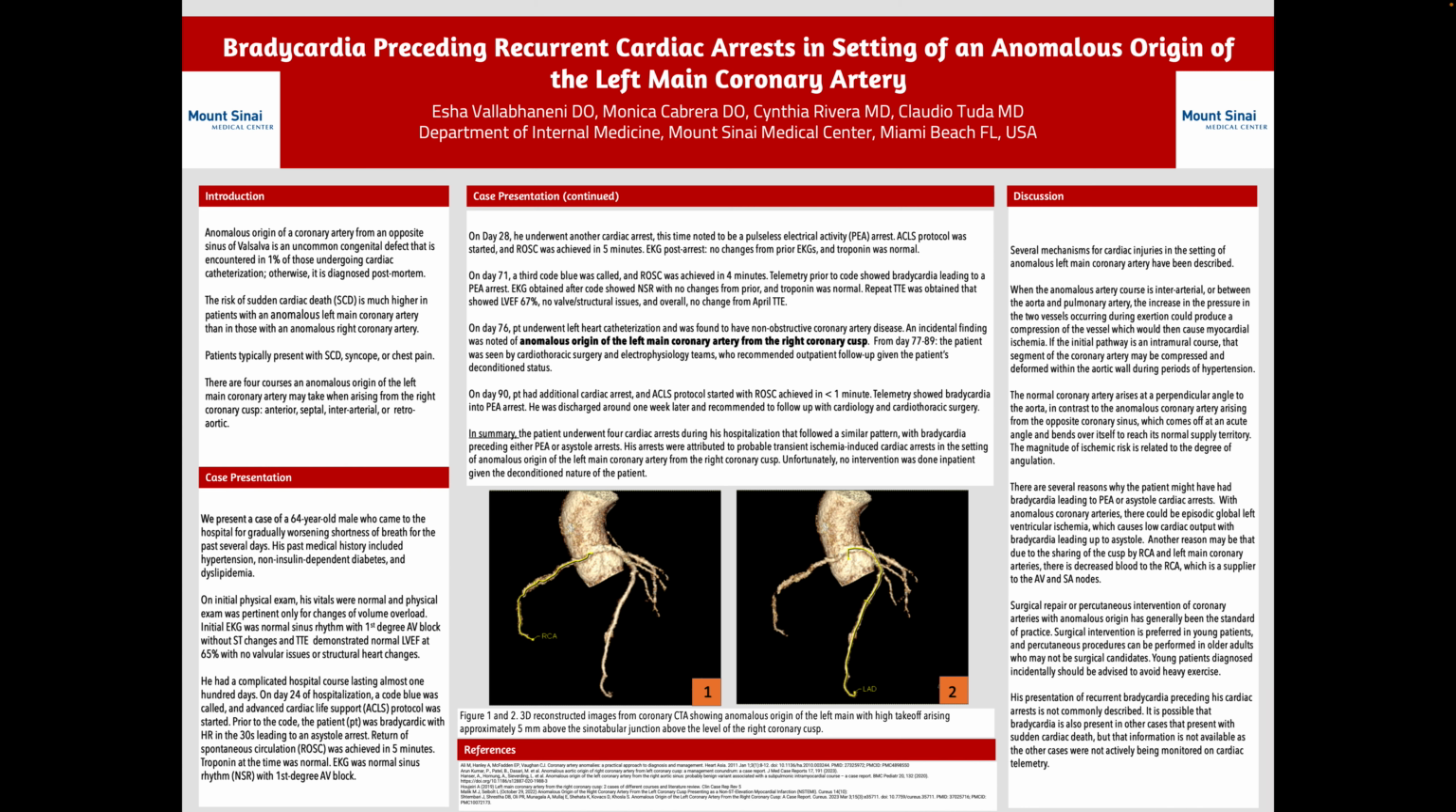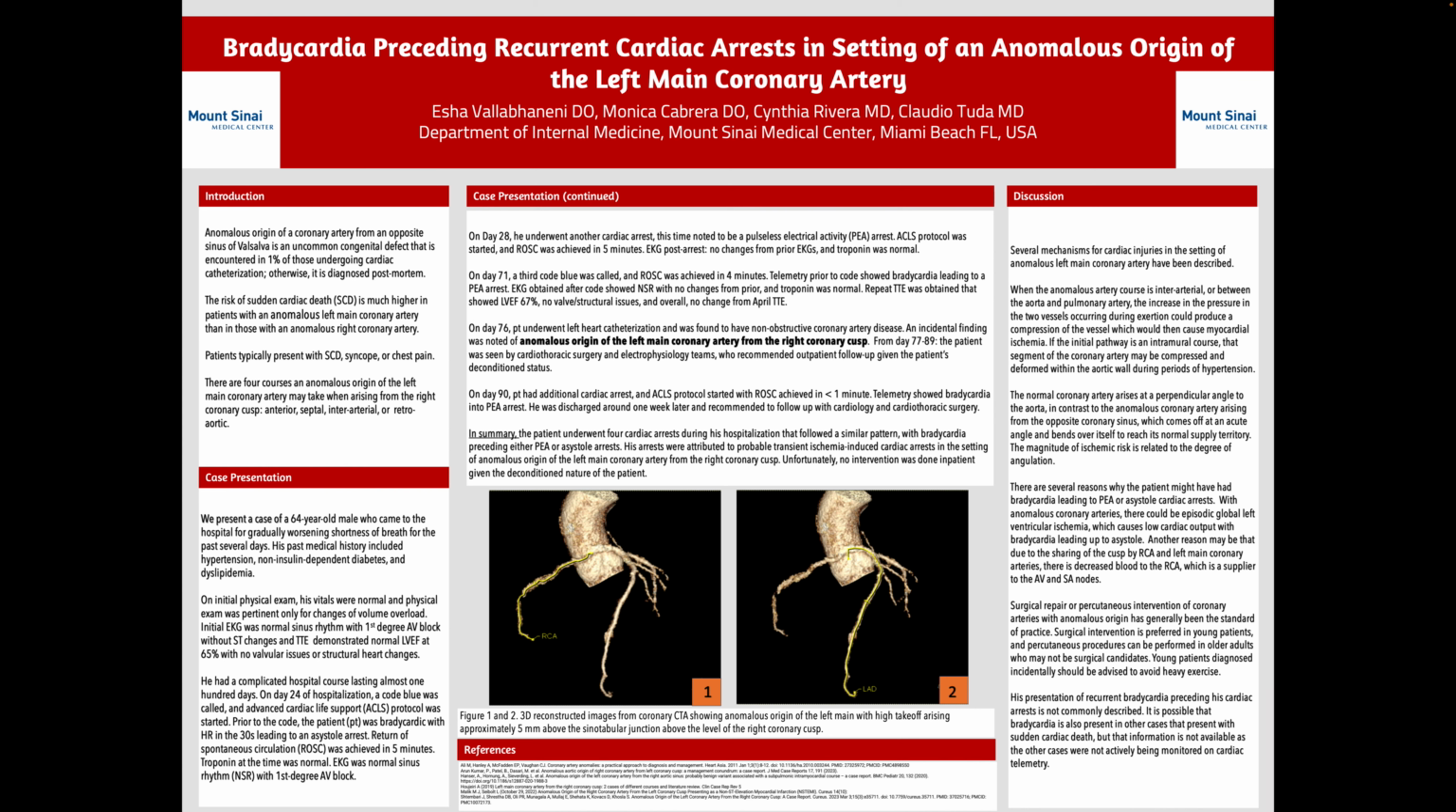On day 28, he underwent another cardiac arrest, and this time was noted to be in pulseless electrical activity, or PEA arrest. ACLS protocol again started, and ROSC achieved in 5 minutes. EKG again showed no changes from prior EKGs, and troponin again normal. On day 71, a third code blue was called and ROSC achieved in 4 minutes. Tele again showed a bradycardia into a PEA arrest, and EKG again was similar with normal sinus rhythm and no changes from prior. Troponin again normal, and repeat echocardiogram obtained at this time showed similar results as the one obtained on admission.